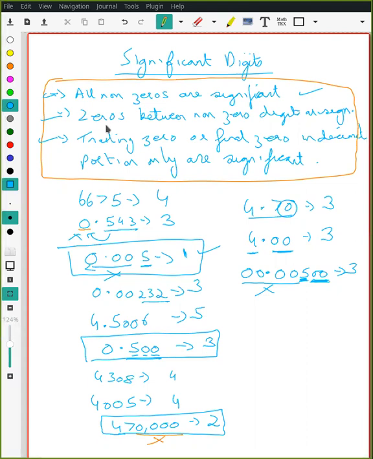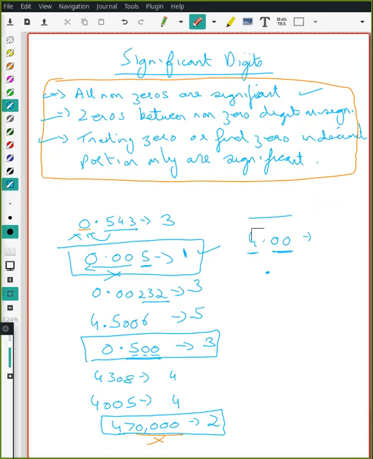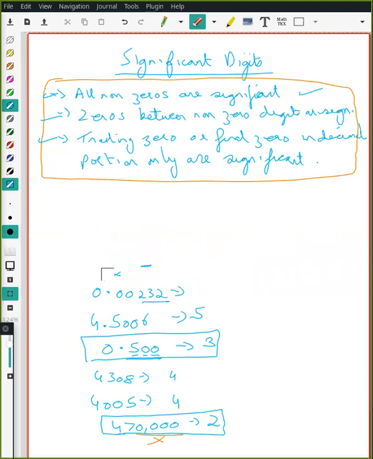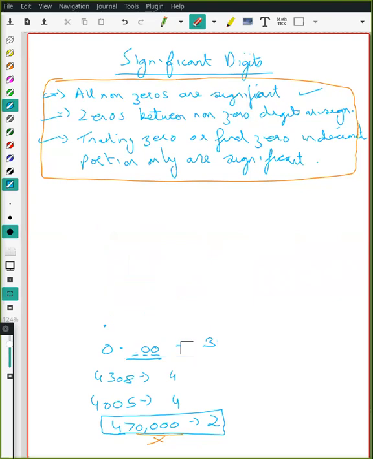Okay, let's try to take a few rounding off now. Yes, Parth? Sir, I was asking, what is the use of significant digits? Significant digits are used a lot in science. When we do physics and chemistry, we have to find out to what degree of accuracy we have utilized calculations. So in that case, significant digits are used a lot.